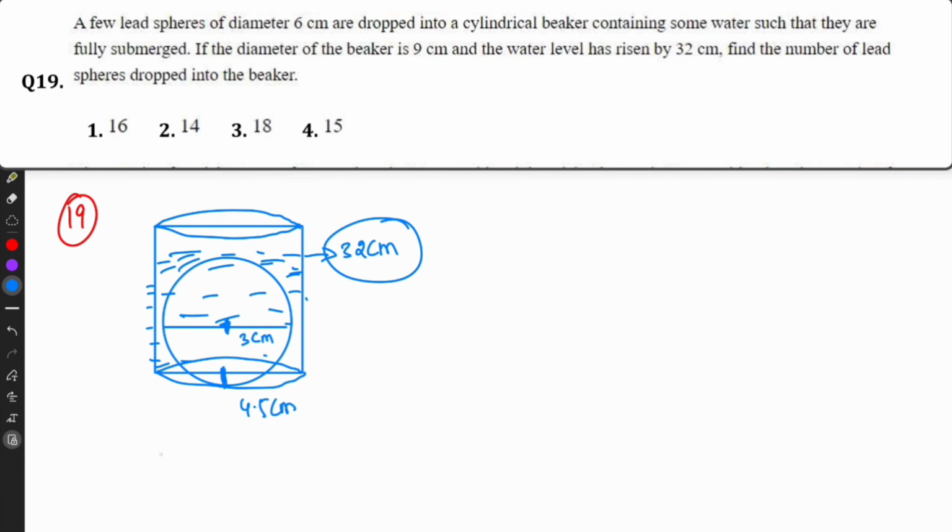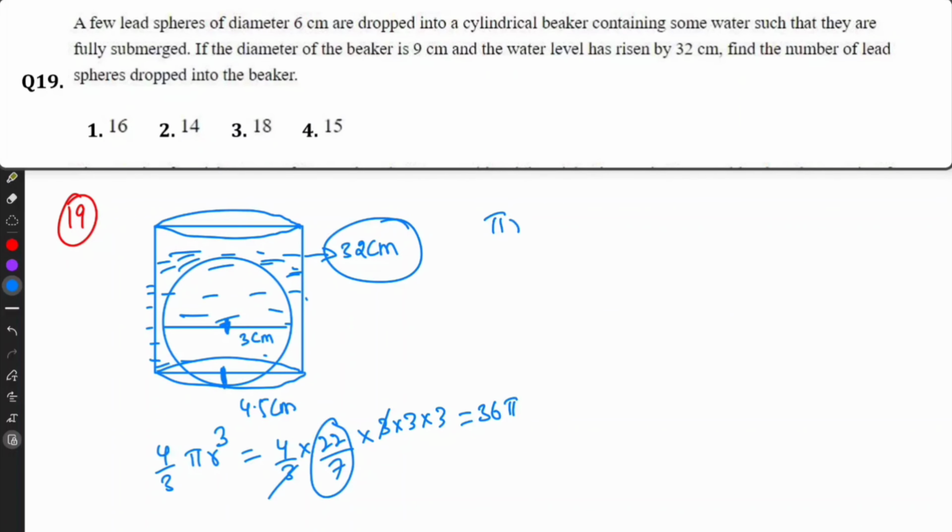So volume of sphere is 4 by 3 pi r cube, that equals 4 by 3 into 22 by 7 into 3 into 3 into 3, 3 cancel. So that equals 36. I'm taking this as pi only. So 36 pi.